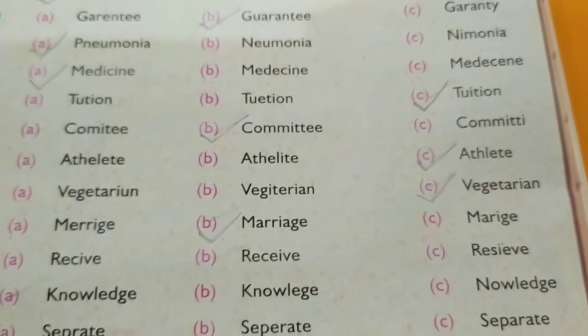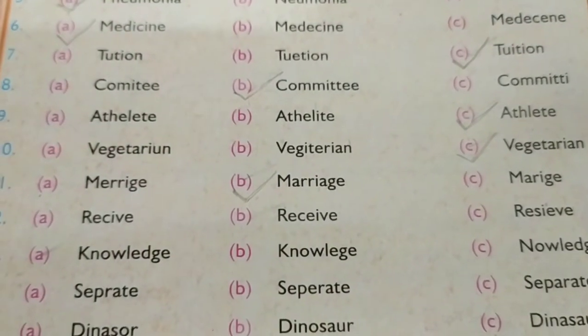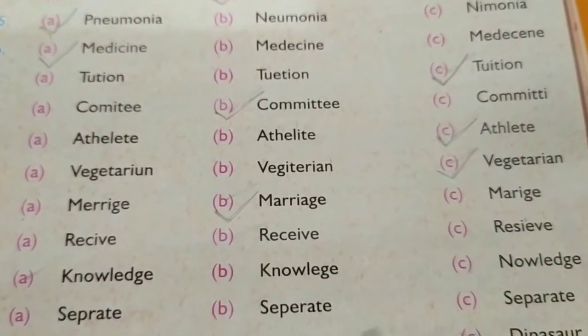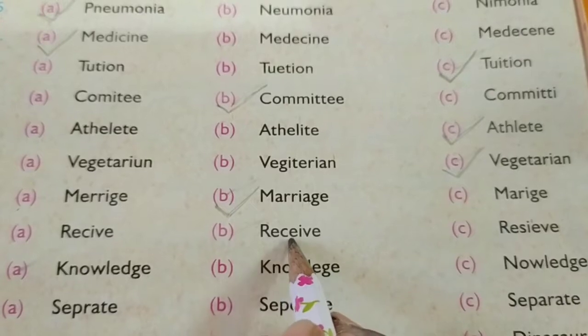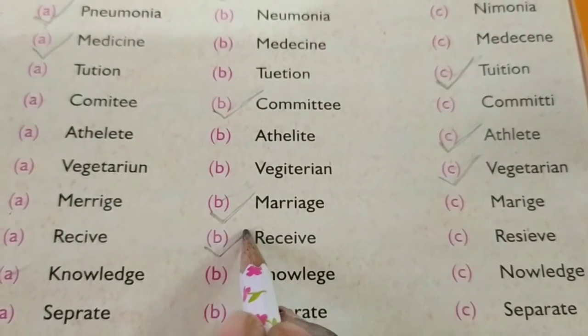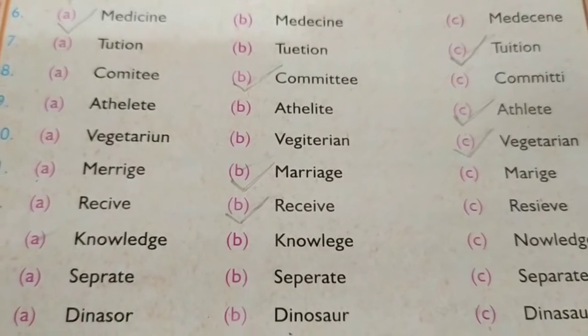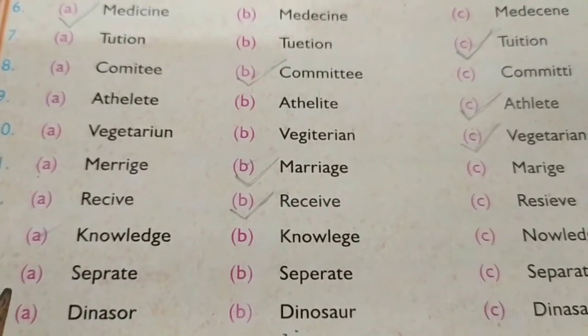Okay. Next, 12th one, receive. So we have 3 different spellings here, but the actual spelling is Receive. Okay. Next, 13th one, knowledge. So which is the correct spelling?